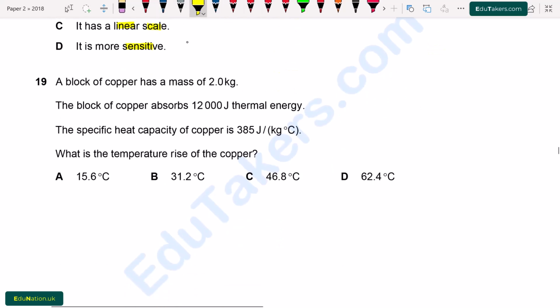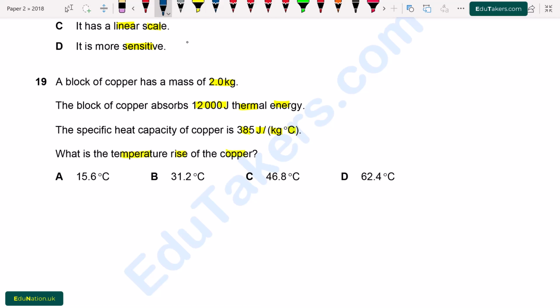Question number 19. A block of copper has a mass of 2.0 kg. The block of copper absorbs 12,000 joules of thermal energy. The specific heat capacity of copper is 385 joules per kilogram per degree C. What is the temperature rise of the copper?